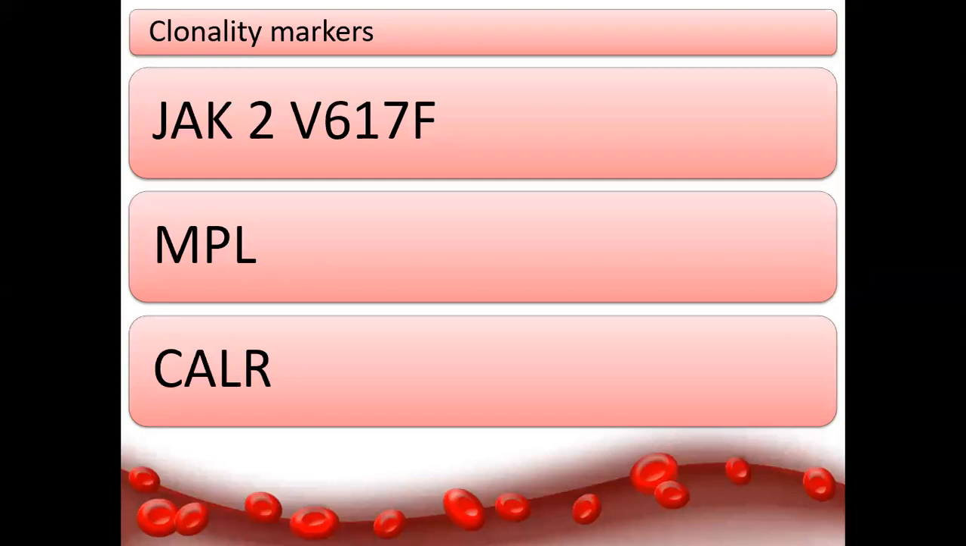So you should have clonality markers. The clonality markers are JAK2, MPL, calreticulin, and Philadelphia. The first clonality marker is Philadelphia. If it is positive, it is CML. If JAK2 is positive, it is polycythemia vera. If calreticulin and MPL are positive, it is ET. So the clonality markers are JAK2, MPL, and calreticulin.